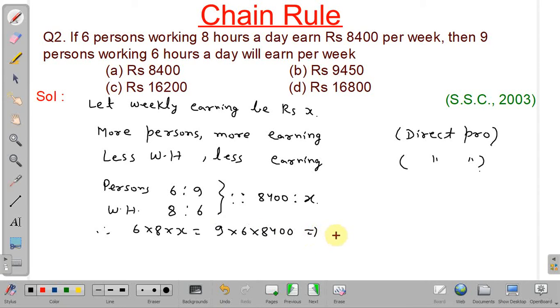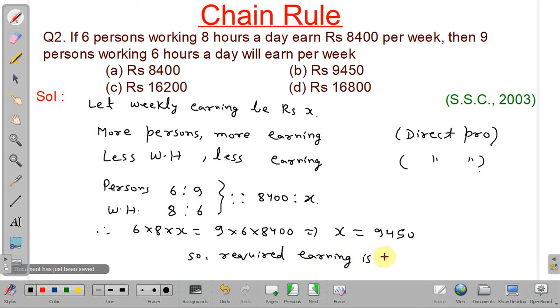And from this we can find the value of x. So x will be equal to 9450. So required earning is rupees 9450.